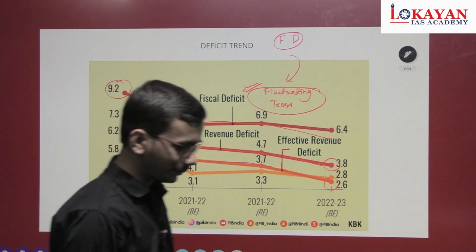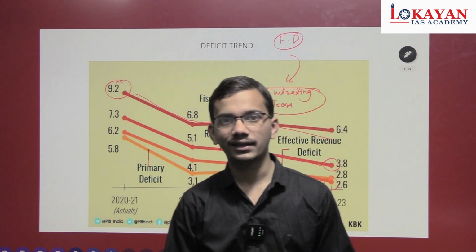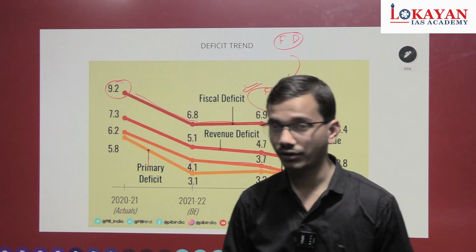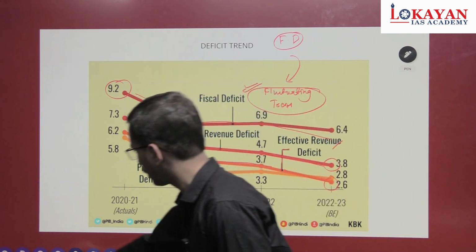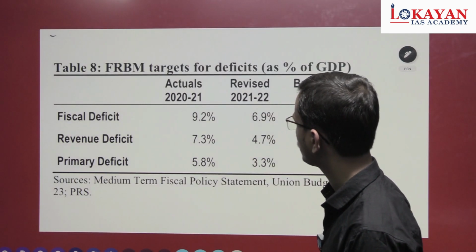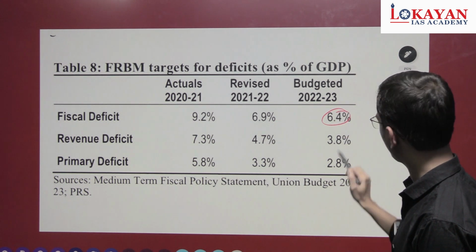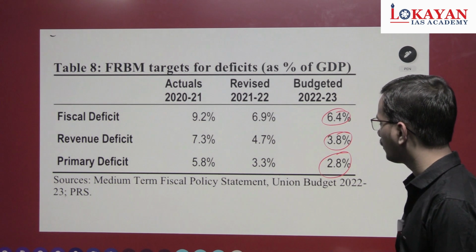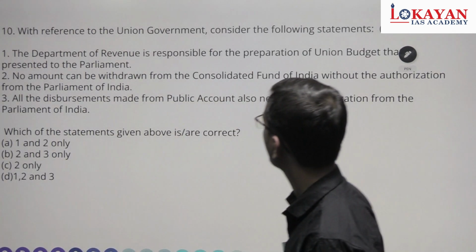So if there is a statement like fiscal deficit of central government is increasing consistently over the past 5 years, it's not a correct statement. Okay, see the FRBM targets. Revised targets are 6.4%, revenue 3.8, primary 2.8. Just have a brief idea.